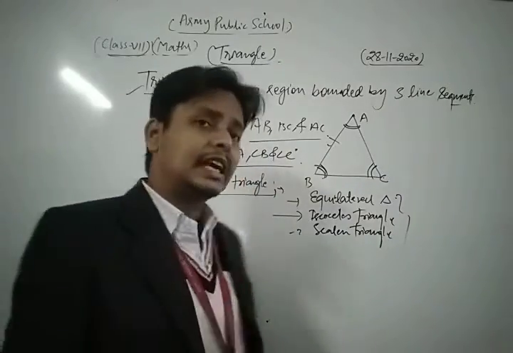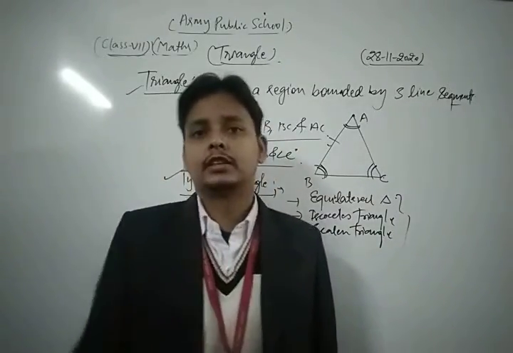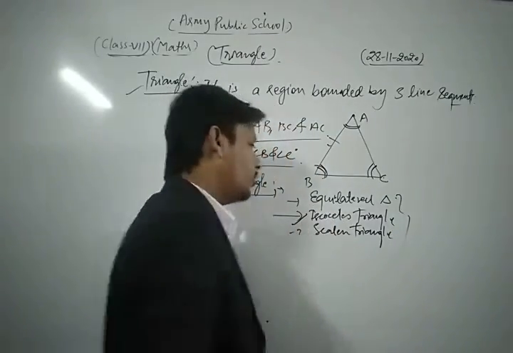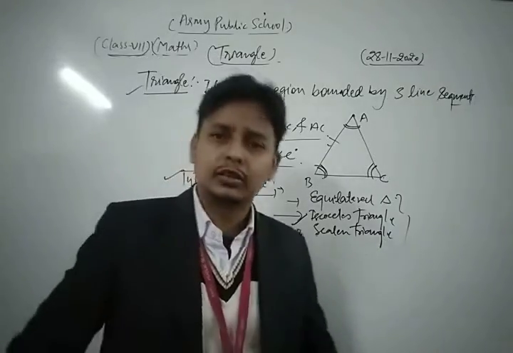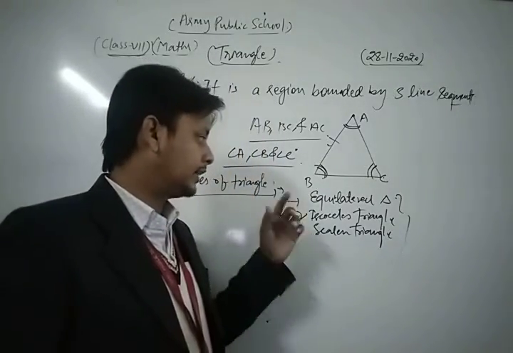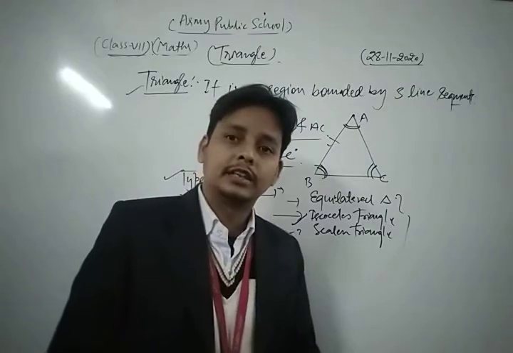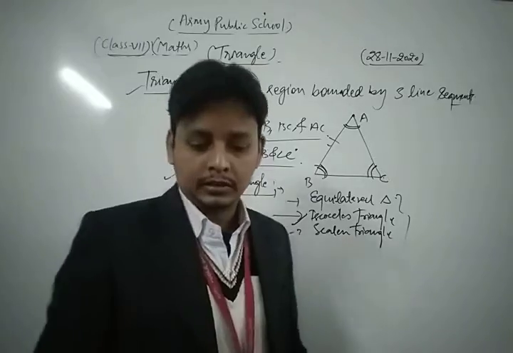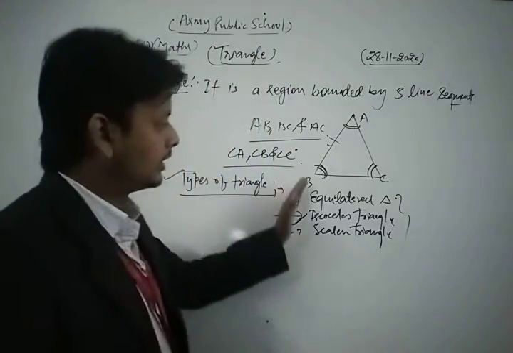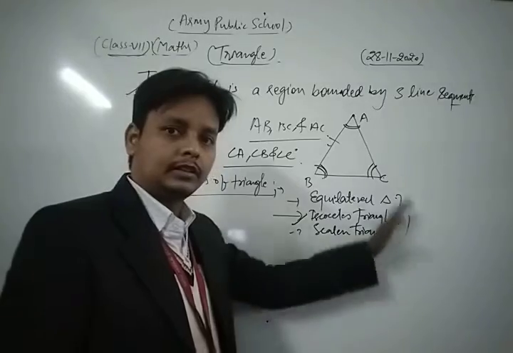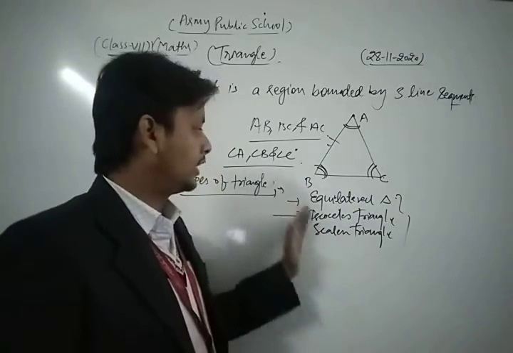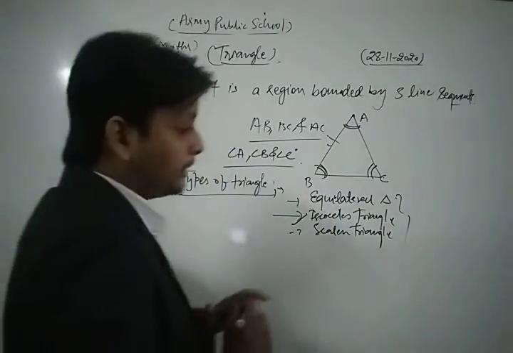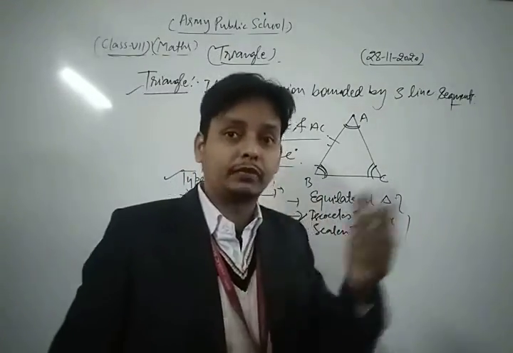Dear students, a triangle in which all its sides are equal to each other is said to be an equilateral triangle, and a triangle in which 2 of its sides are equal is said to be an isosceles triangle, and the triangle in which all 3 sides are different is said to be a scalene triangle. Okay, so these are the 3 types of triangle on the basis of sides.